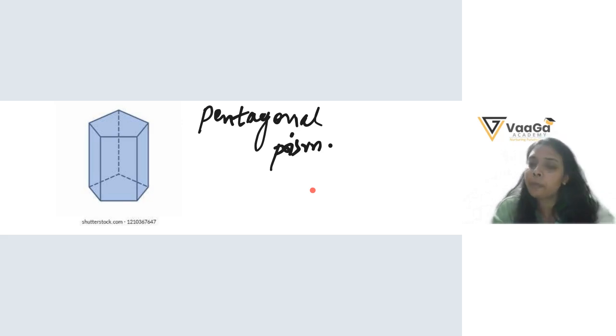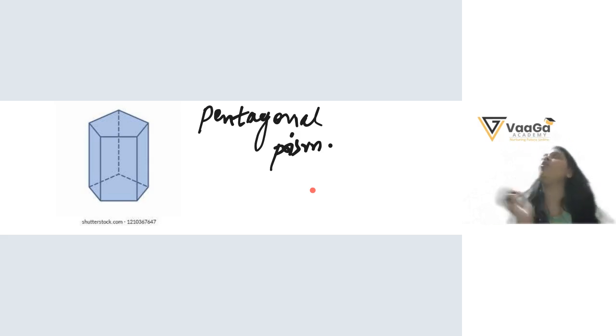And what about a pyramid? All the side faces are triangles. Yes, very good.